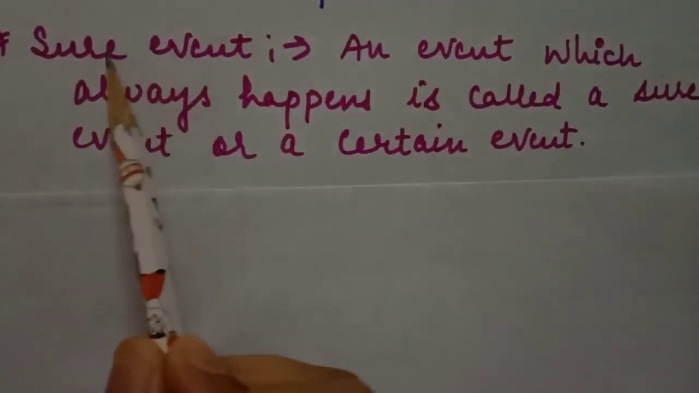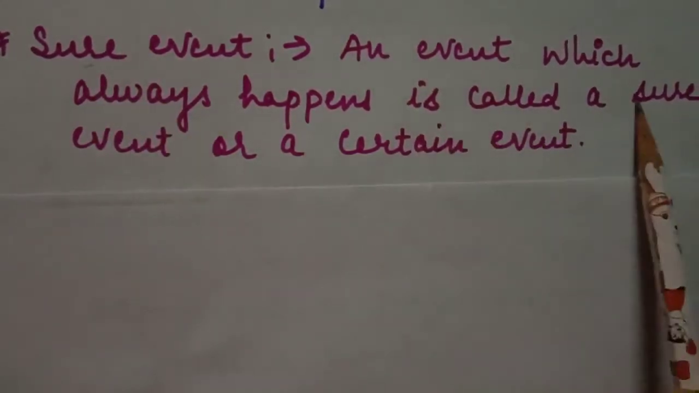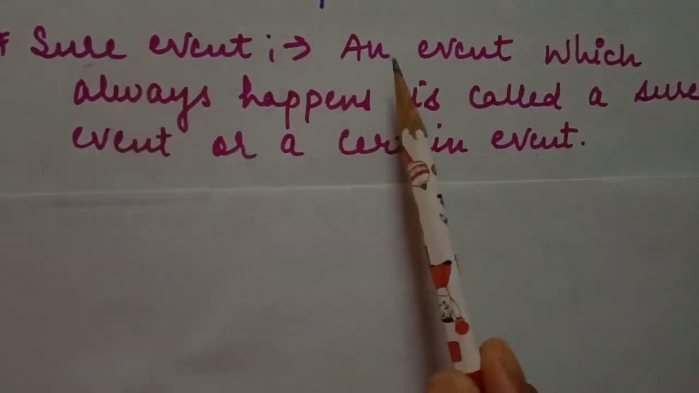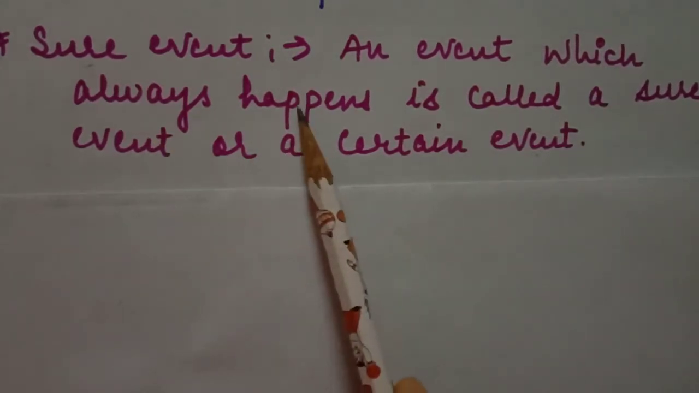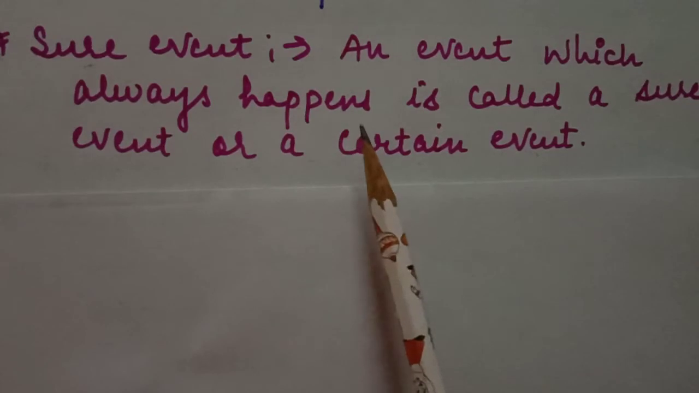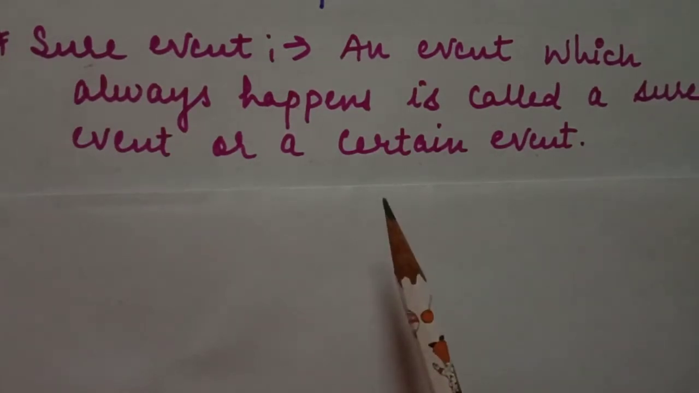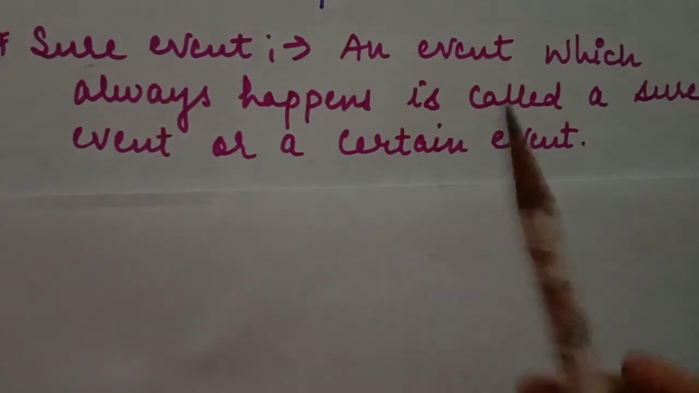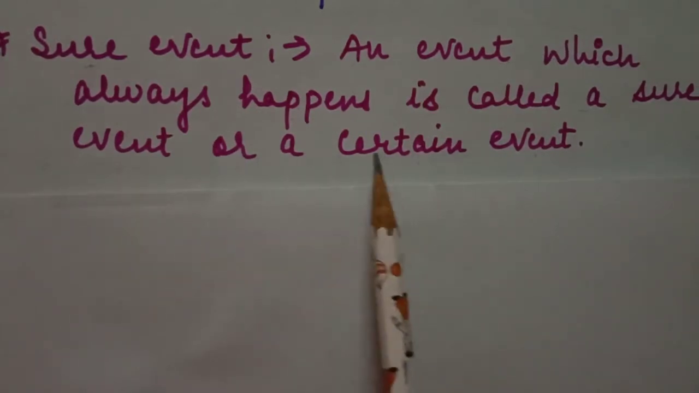Next, sure event. As is clear from its name, an event which always happens is called a sure event or a certain event. When the possibility of that event happening is 100%, we call it a sure event. This event always happens. Like in the morning the sun always rises, so this is a sure event.